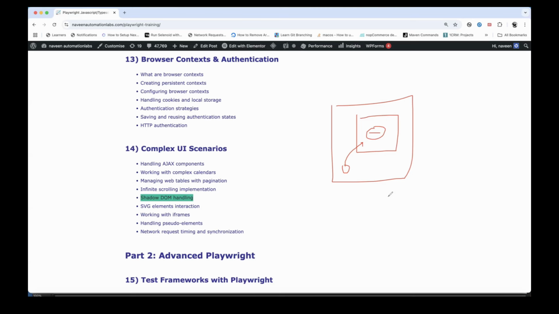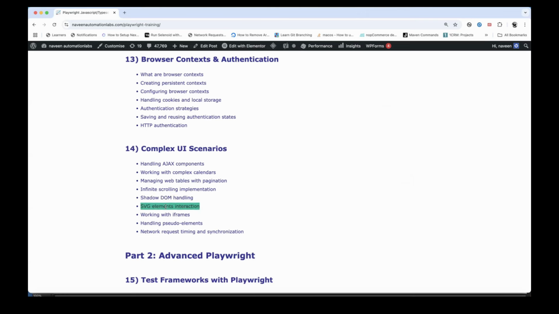But in Playwright, it's very easy. Playwright says, okay, if the Playwright instance is available, it can directly interact with this particular shadow DOM element. I don't need to manually write the code to get inside this shadow DOM. It will auto-pierce. It will automatically recognize that there is a shadow DOM, come inside it, and click on or interact with the element directly without writing the code. So we don't need to worry about the shadow DOM in Playwright.